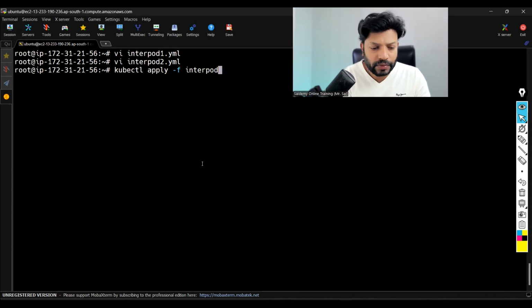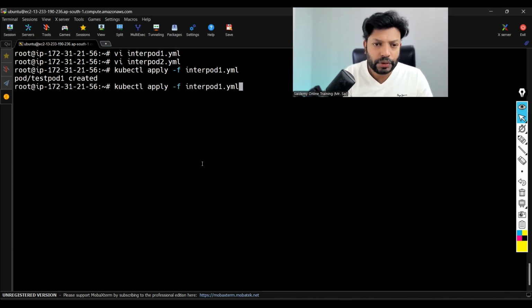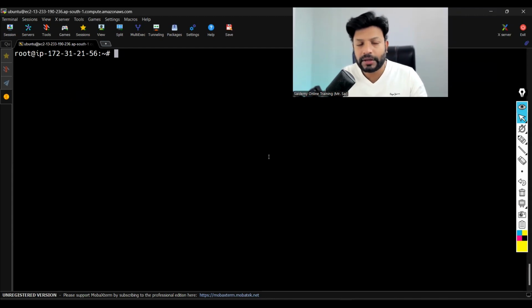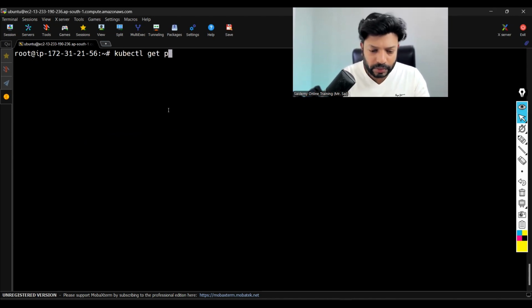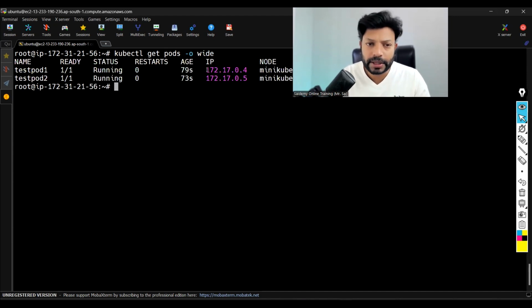Now let's apply these two. kubectl apply interpod1 and kubectl apply interpod2. I'm applying these two manifests. That's it. Now clear the screen. If you want to see the IP addresses of these pods, the command is kubectl get pods -o wide. Hyphen o wide means wide output. O means output. Wide output means I want more details about these pods, including the IP address. As you can see, this is the IP address for the first pod, this is the IP address for the second pod. Both are private IPs only. Remember, pods have private IPs.